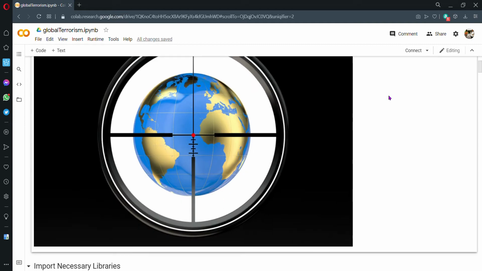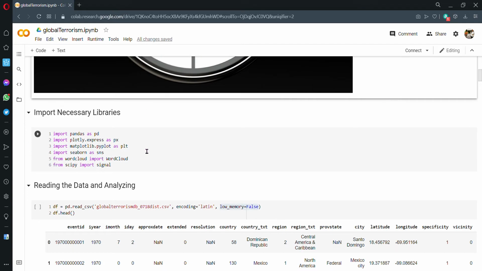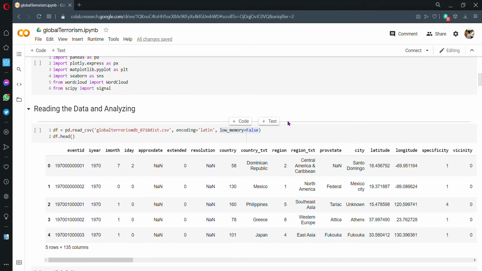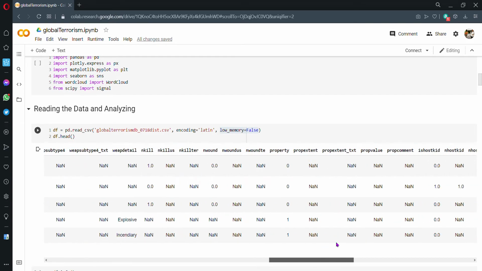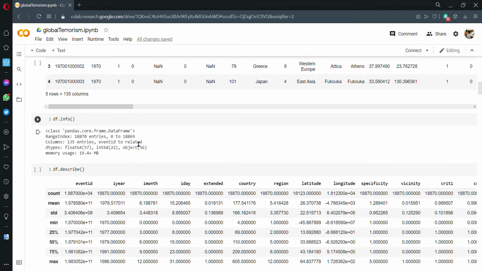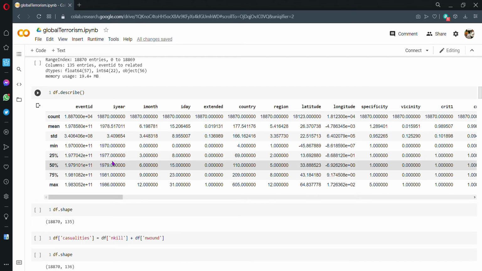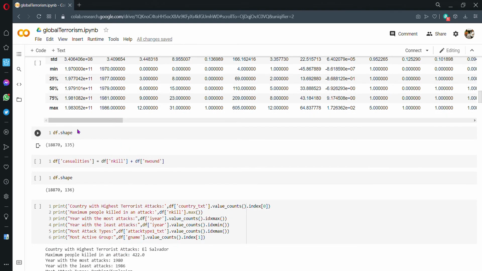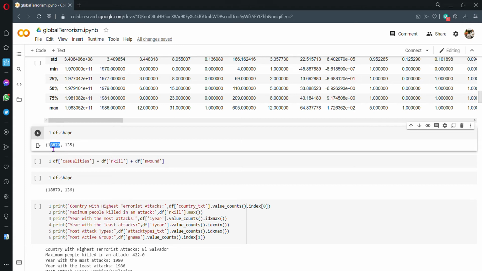We start by importing the necessary libraries and reading the CSV file. After that we print the first 5 records that we have in the dataset. These are the first 5 records. Then the basic information and description about what our dataset is. Then we print the shape of the data, that is, it has around 18,870 rows, that are records, and 135 columns or attributes.